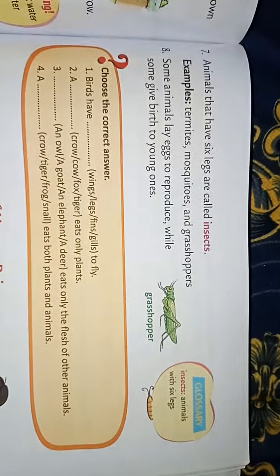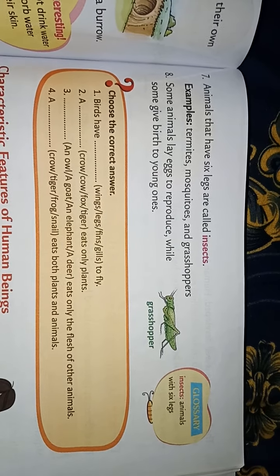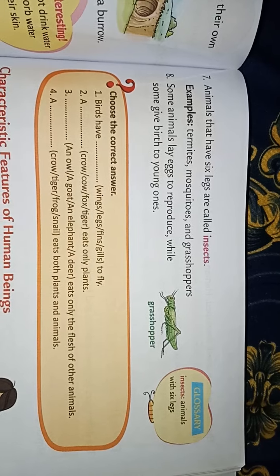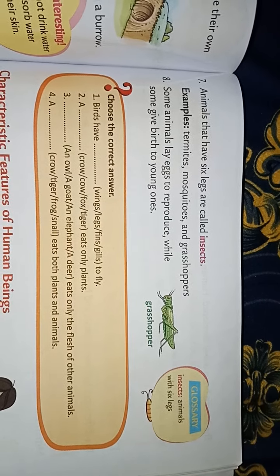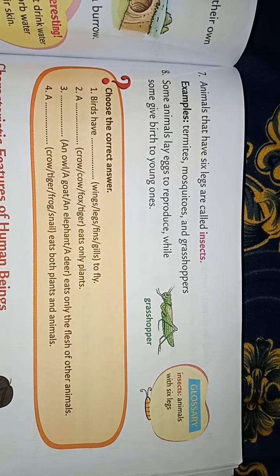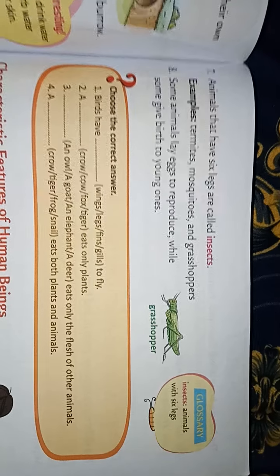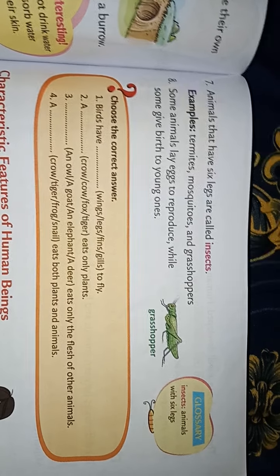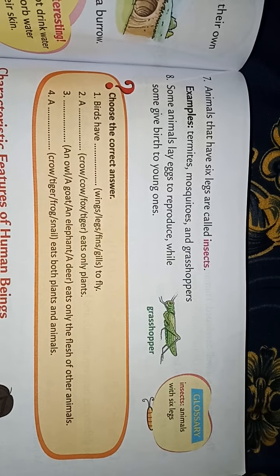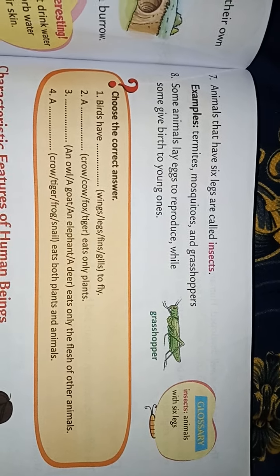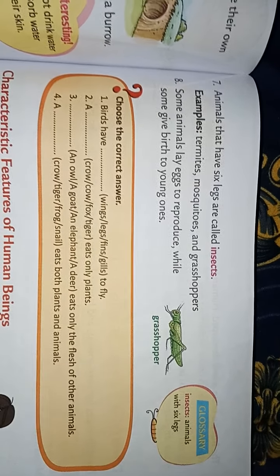This also we have done, only cow. Third, dash, an owl, a goat, an elephant, a deer, eats only the flesh of other animals. This also we have done. It is an owl. Fourth, a dash, crow, tiger, frog, or snail, eats both plants and animals. The right answer is crow.